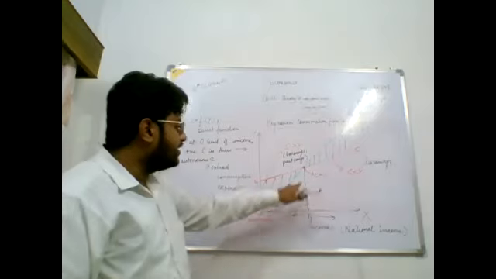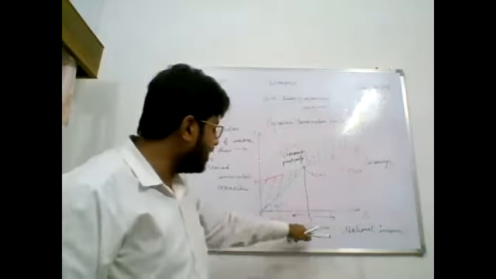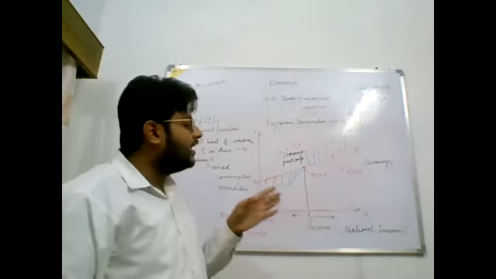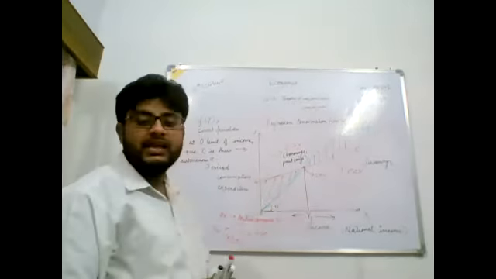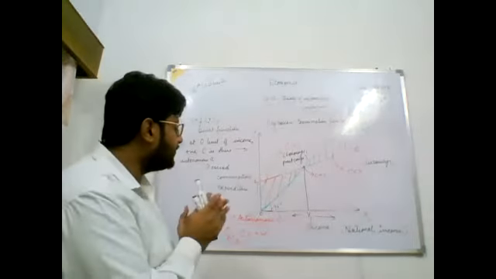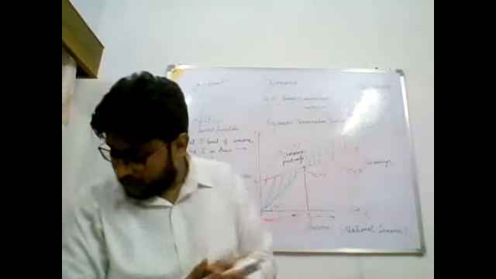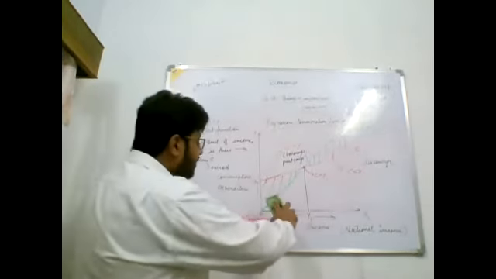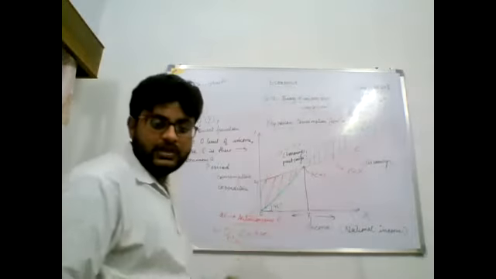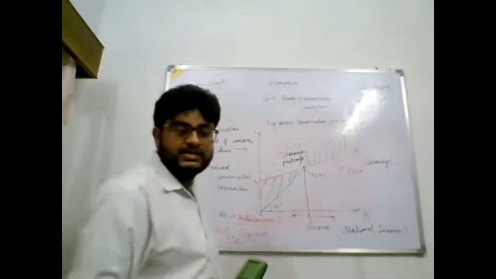Then you can write that at this point both the consumption and income are equal, and at the point higher than y1, the country's consumption is less than the income. Your income surpasses the consumption. So now we have learned that consumption is the increasing function of income. But one thing that you all have to see is that there is much difference between the slope of the income and the slope of the consumption.